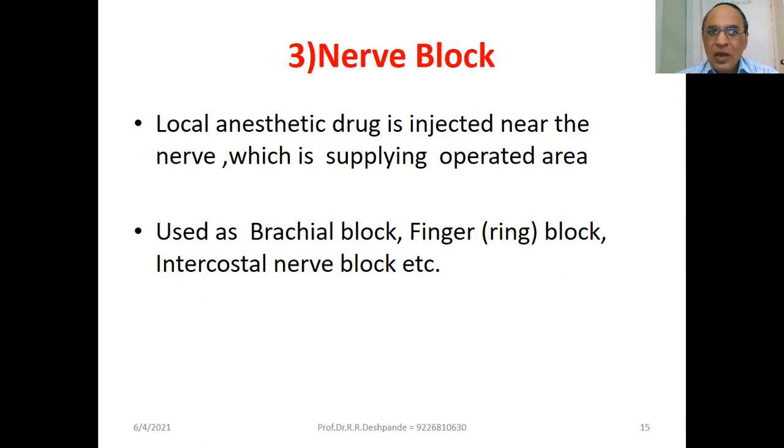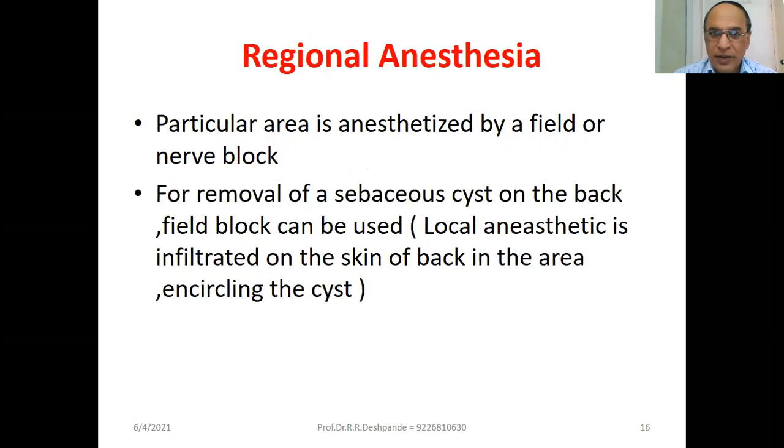Nerve block. Local anesthetic drug is injected near the nerve which is supplying the operated area. For example, brachial block. Finger, here. This is paronychia. If I want to remove this nail, very infected, bad nail, gangrene, okay, then I have to give here a ring block, nerve block, ring block, intercostal nerve block, okay.